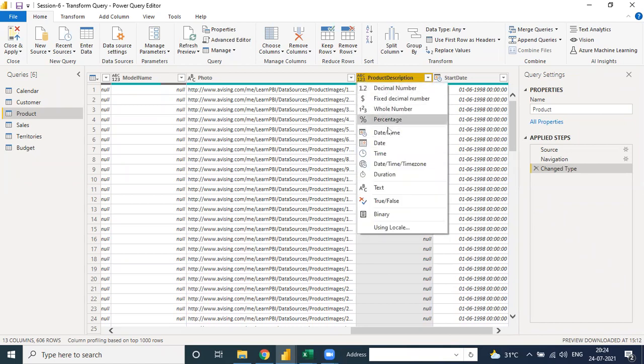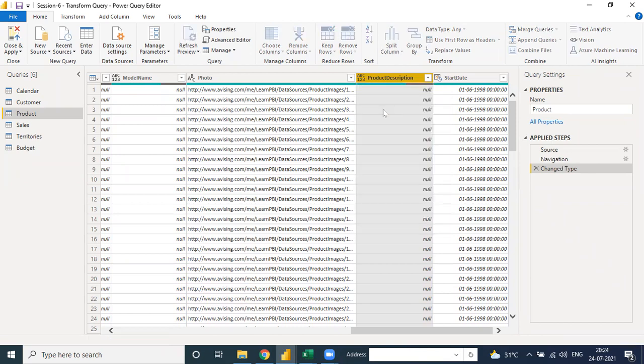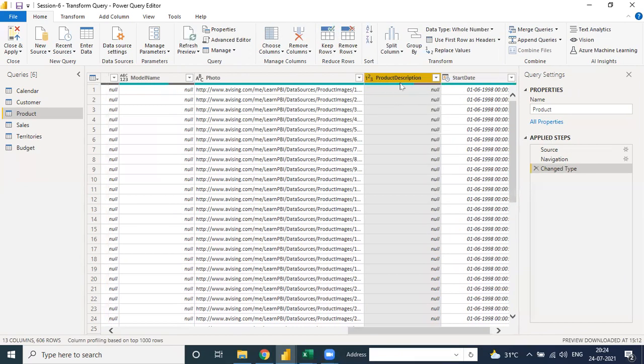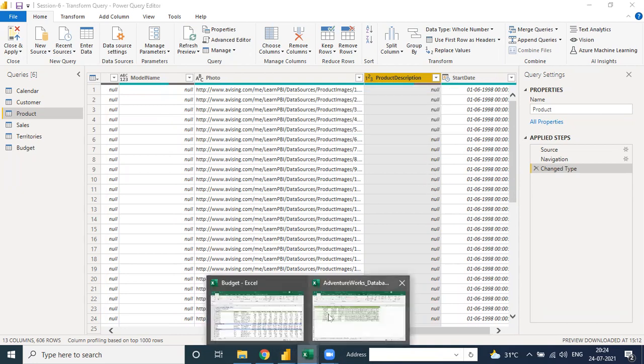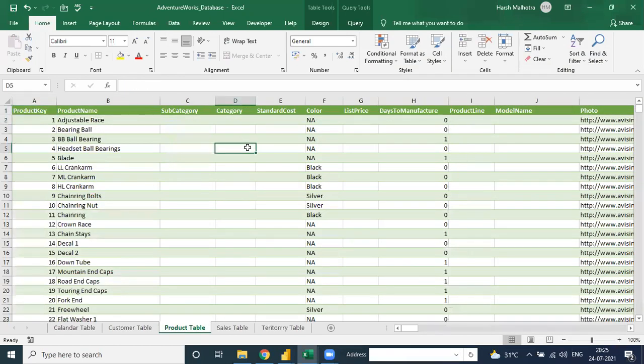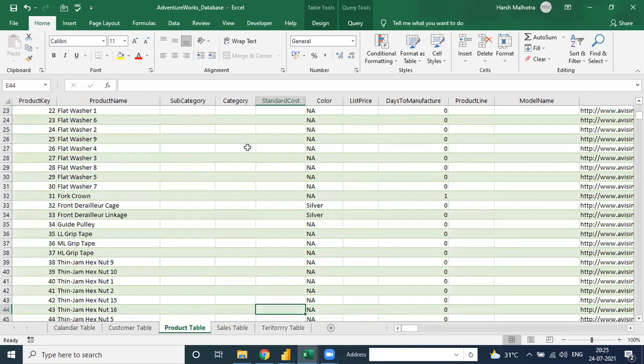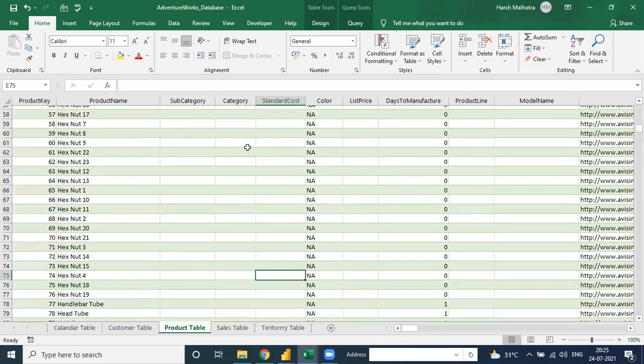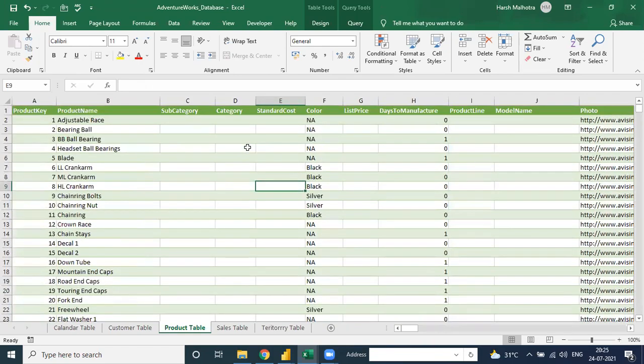Listen, when you put it as whole number, see, the value is the same. 123 is a numerical value, but when you put it there, see, there are 396 values, out of which 210 are empty, which means there are null values. Because in Excel, when you go to the product table, there is a blank value, and a blank value shows as null in Power BI. When there is a blank, it will show the null value.